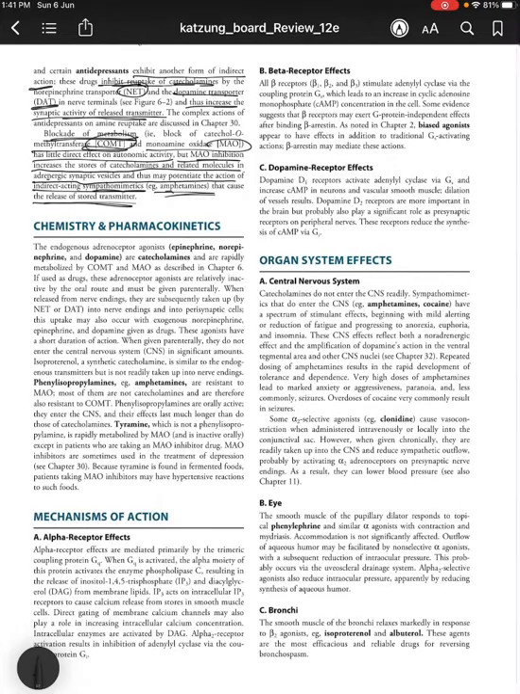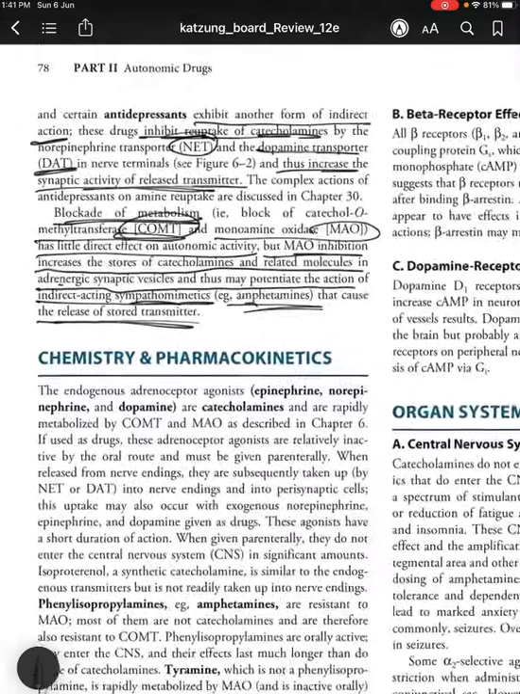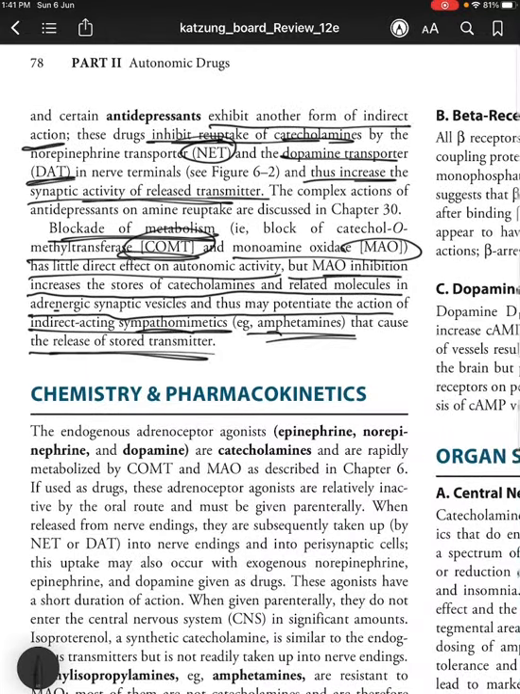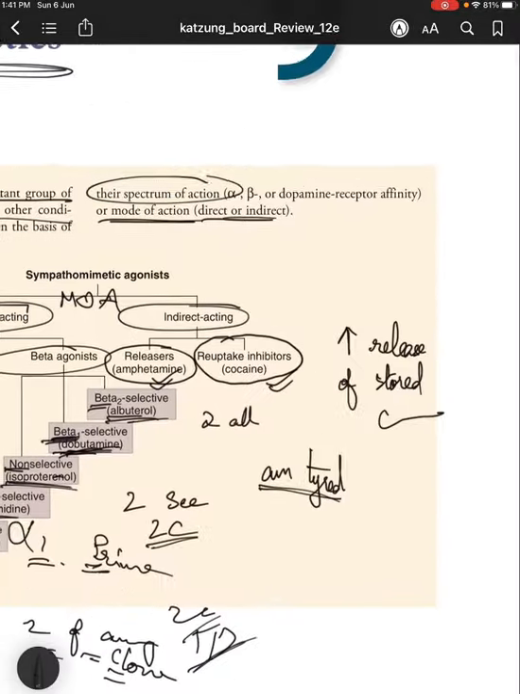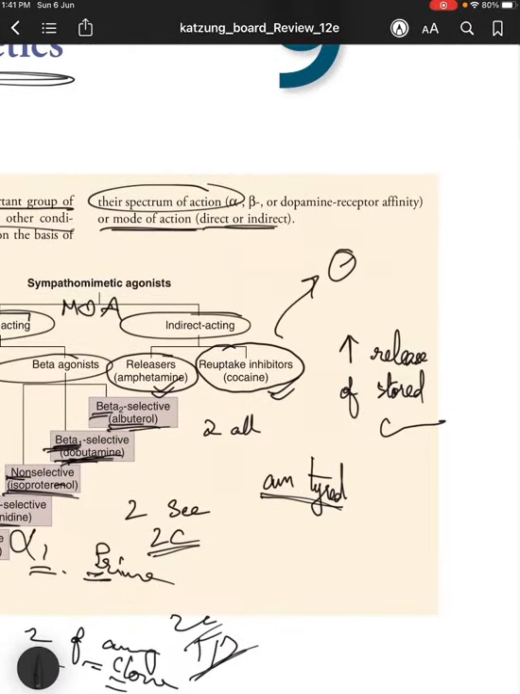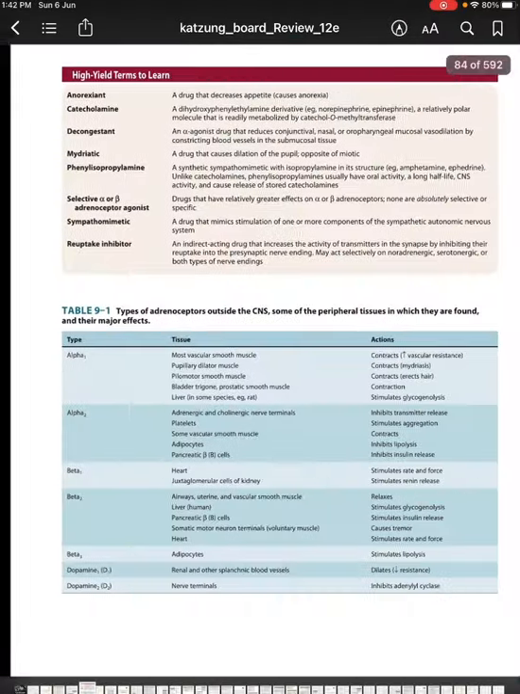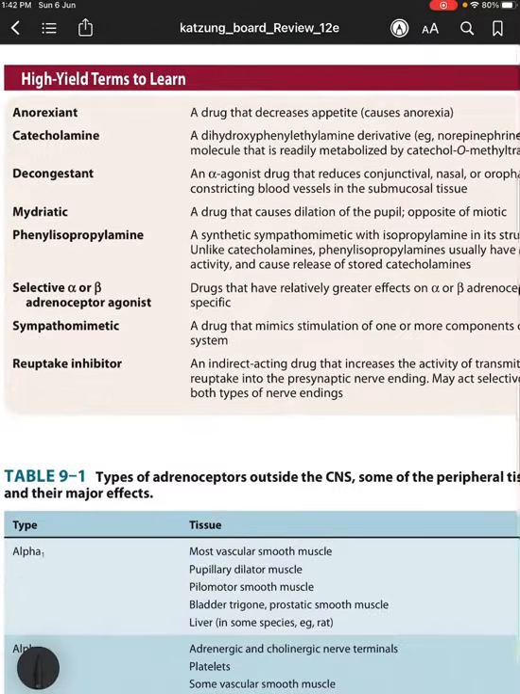So how do cocaine and certain antidepressants act? They inhibit the reuptake of catecholamines by norepinephrine transporter NET and dopamine transporter DAT. Okay, so they inhibit reuptake by transporters NET and DAT. Okay, so let's discuss a few high yield terms. Anorexiant is something that decreases appetite and causes anorexia.